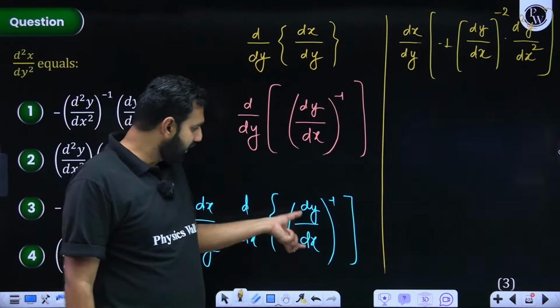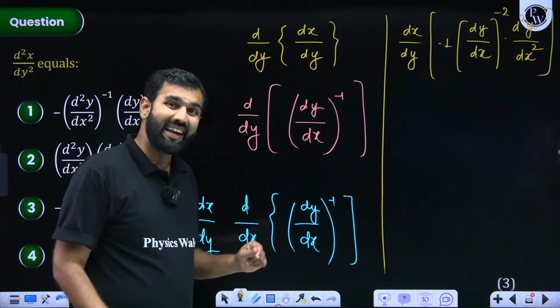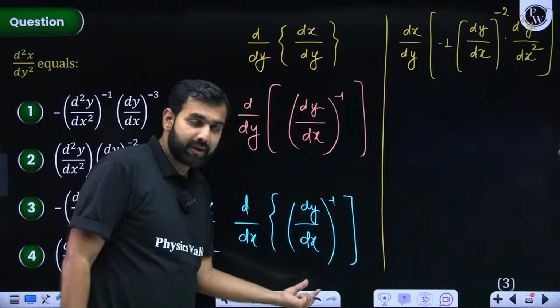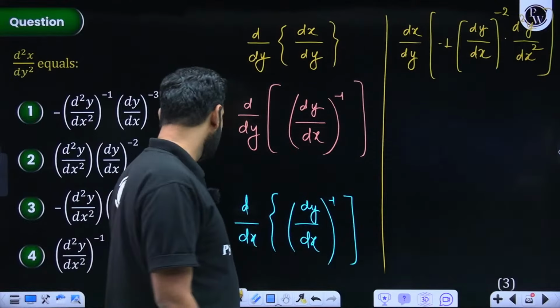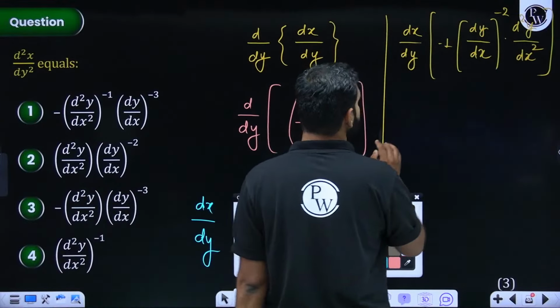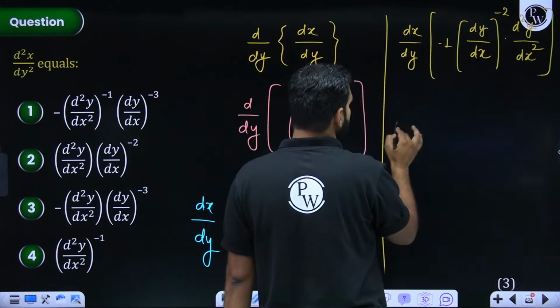d/dx of (dy/dx)^-1, as per the chain rule, will be -1 (dy/dx)^-2 times d/dx of dy/dx, that is d²y/dx². Are you all learning, understanding and getting it? Can I move ahead from here? So one thing I have gotten here is that dx/dy stays outside, and the minus also comes outside.